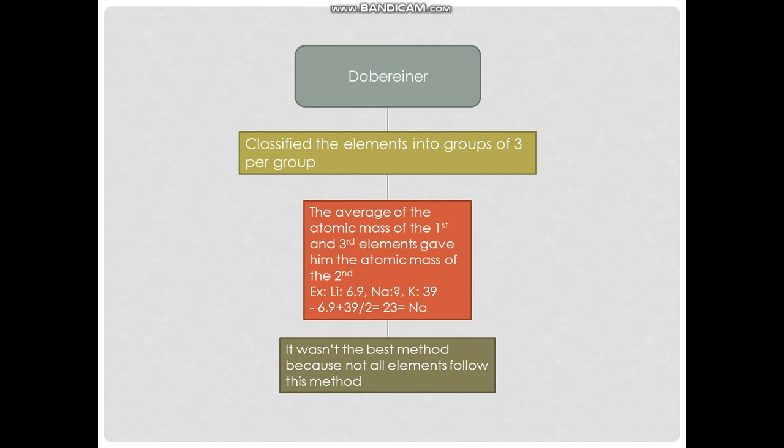For example, right here we have the Li element. It was 6.9, and the K is 39. If you get the average of those, it equals 23, which equals Na, which is the second element. However, this wasn't the best method because not all elements followed it. Some elements would not be able to follow this method, or would have different calculations.